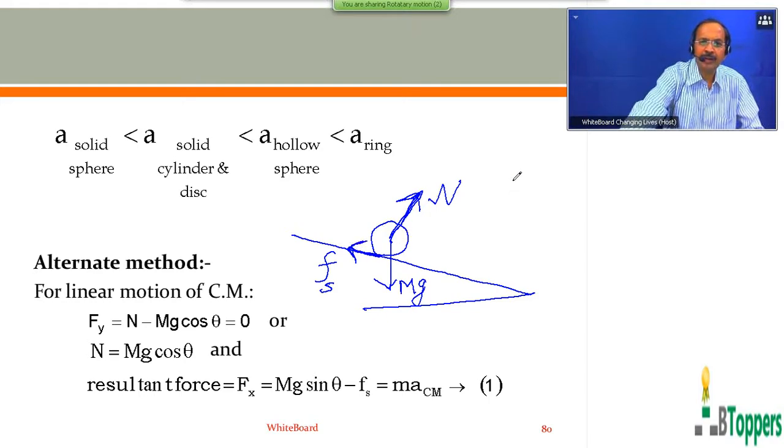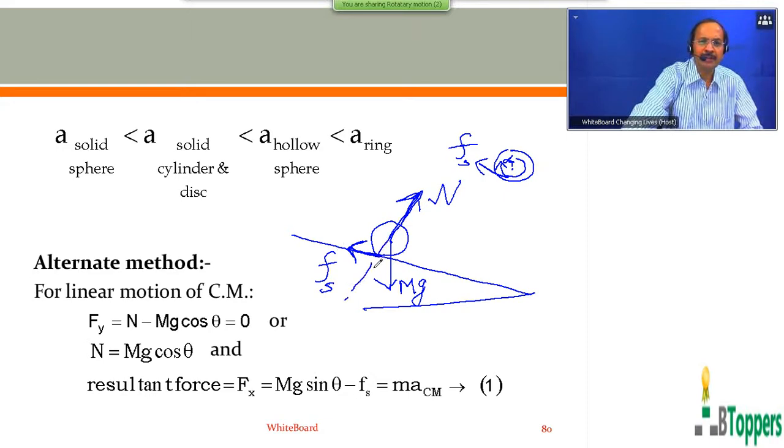That means the required torque to cause rotational motion, that is to produce angular acceleration alpha about the axis passing through the center of mass, is produced by the frictional force, in the figure in the clockwise sense when the friction acts up the inclined surface, as explained in the previous class.